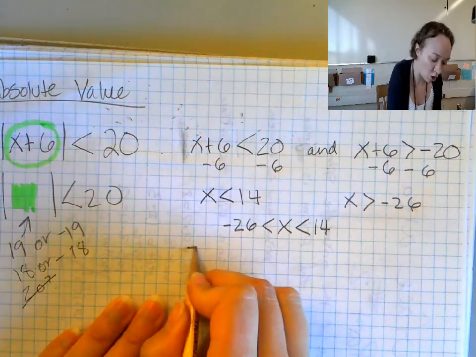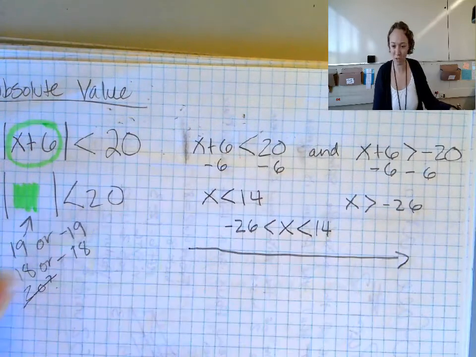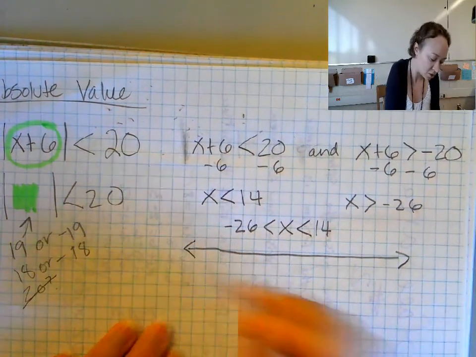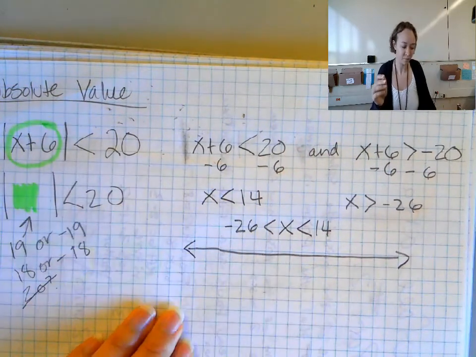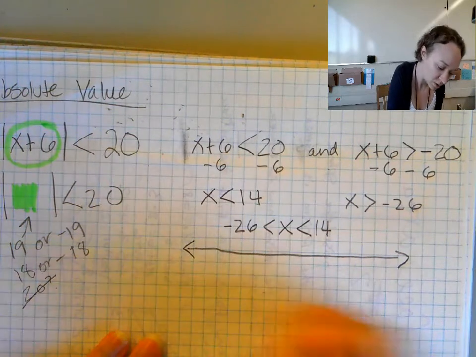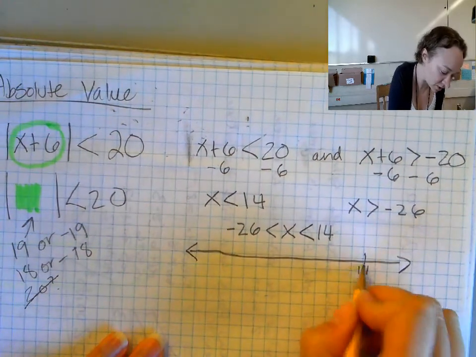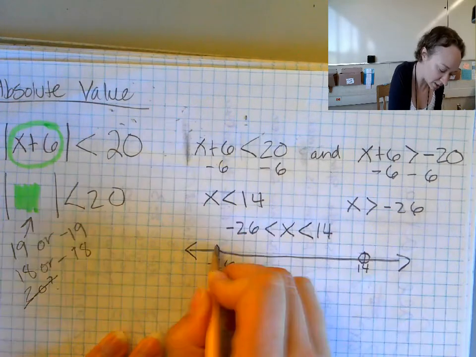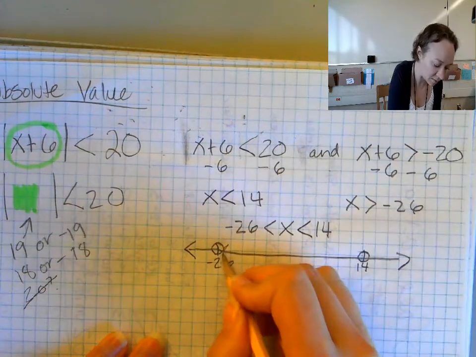It's always a good idea, especially if what I did over here was super confusing, to plug numbers back in and make sure that this works. So let's say I have 14 over here. Let's pretend that's negative 26. I'm doing open dots this time, and it's everything in between.